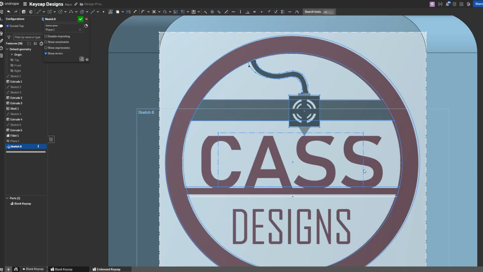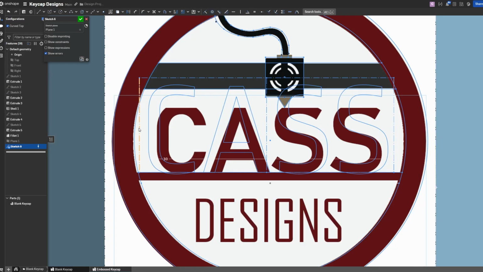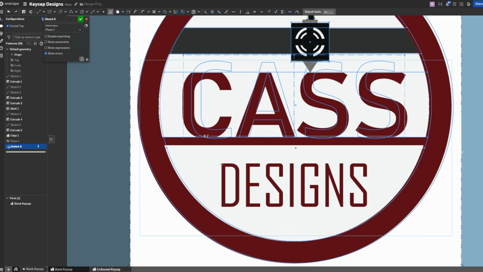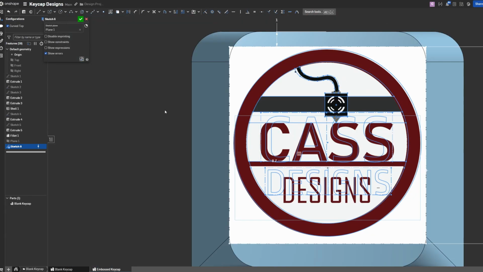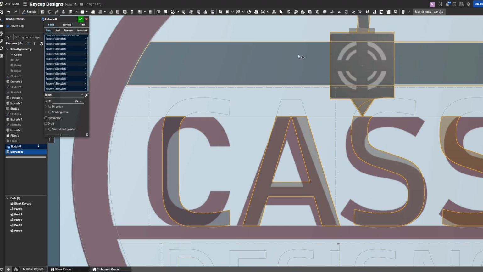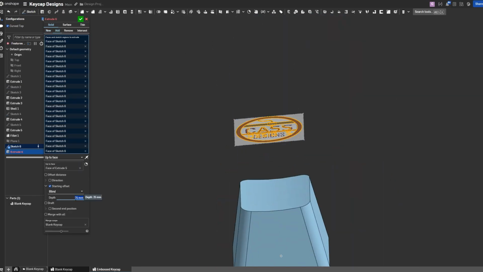Now, I don't think the exact font I used on my logo is present in Onshape, but I'm going to match it as best as I can. Once this sketch is done, I'm going to once again use the extrude tool and select the sketch regions that I want to add thickness to, and then extrude it onto the rounded face. And add a starting offset so it protrudes by just the right amount.